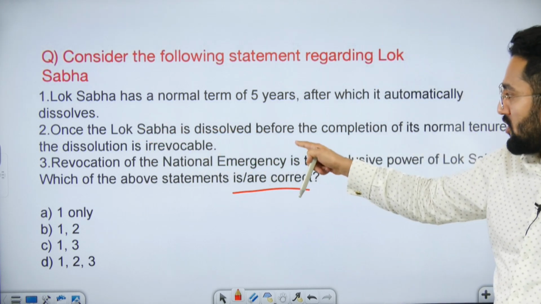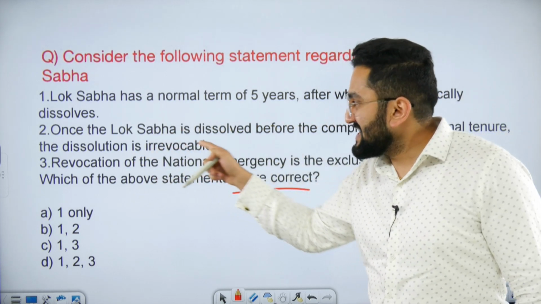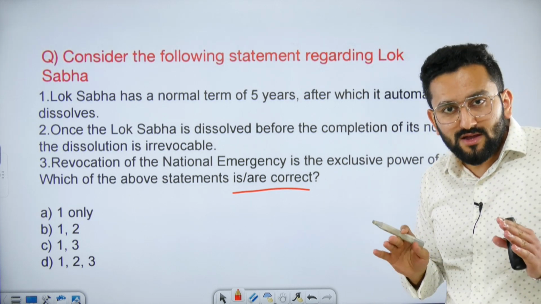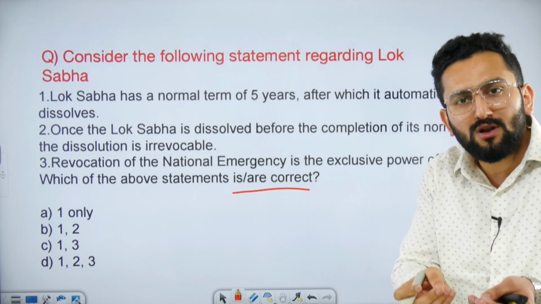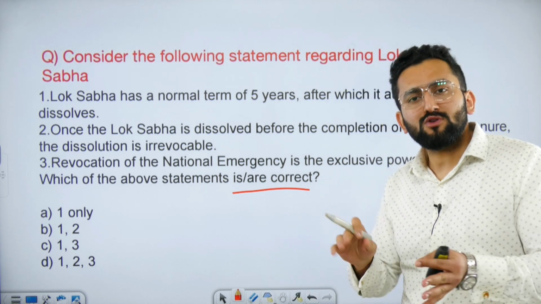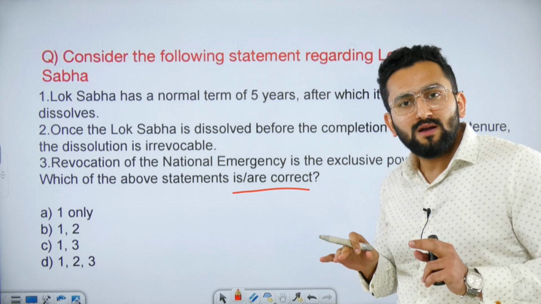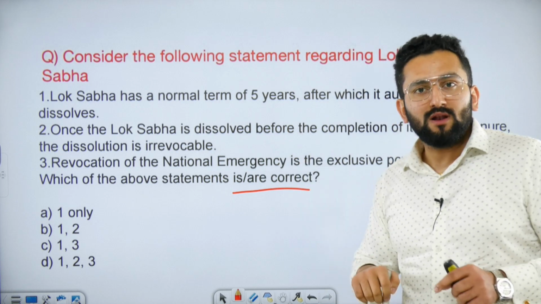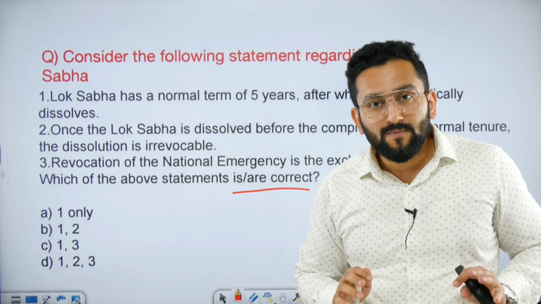Once the Lok Sabha is dissolved before the completion of its normal tenure, the dissolution is irrevocable. It means normal tenure is 5 years. But before that, if the Council of Ministers at the level of Union recommends to the Honorable President, sir, we want to conduct elections now. We know that 6 months are left, but we need to conduct elections now. Please dissolve the Lok Sabha. On this advice, the President can dissolve the Lok Sabha. So it is saying it is irrevocable. Once dissolved, you cannot say let's continue with the same Lok Sabha. So this is true.